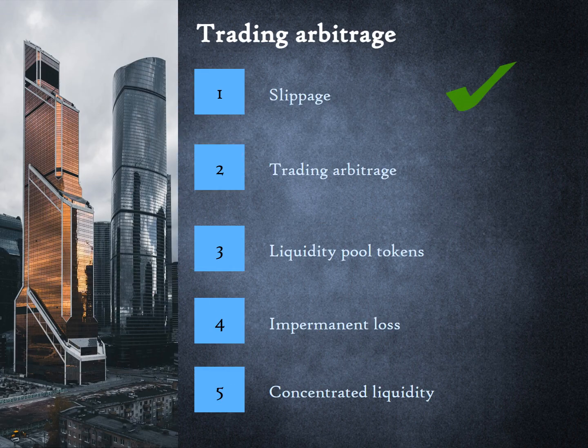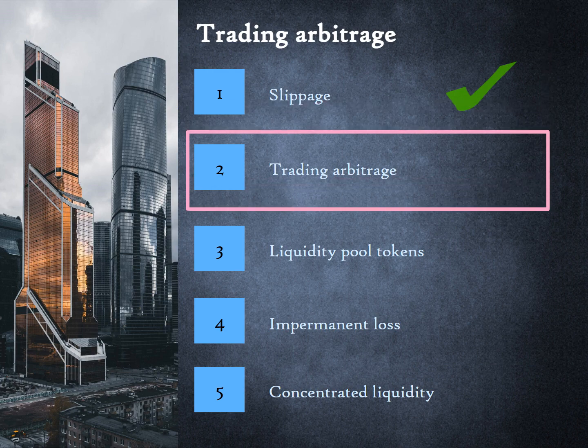Next, we will cover the second concept of trading arbitrage. So far, we assume that Ether and Tether did not trade anywhere else. The calculation of slippage is purely internal to Uniswap. However, in reality, Ether and Tether trade in centralized exchanges like Coinbase. The concept of trading arbitrage introduces this idea.